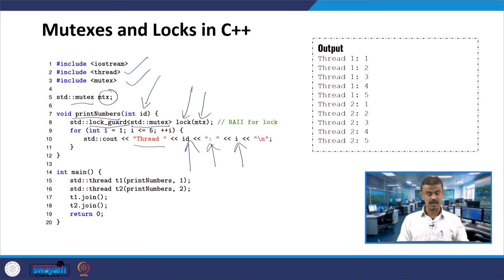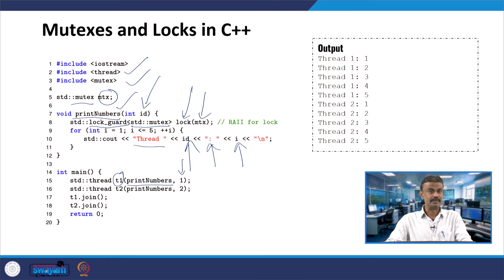Here I have two threads. In line number 15 I have thread T1, where the parameters are print_numbers, which is the function, and then you are passing 1, that means the id is 1 now. T1 is an object of class thread. When you are starting this, we know that the thread has been started.